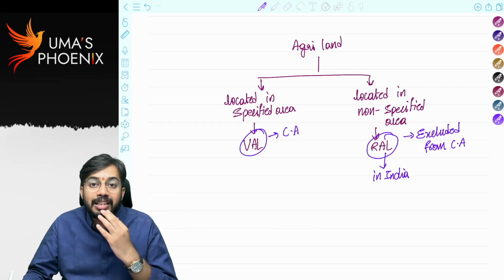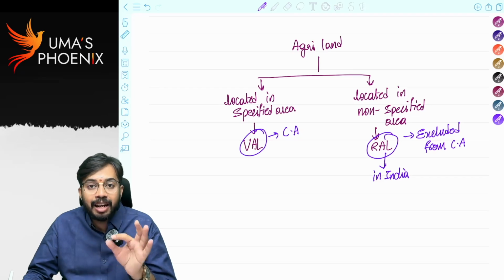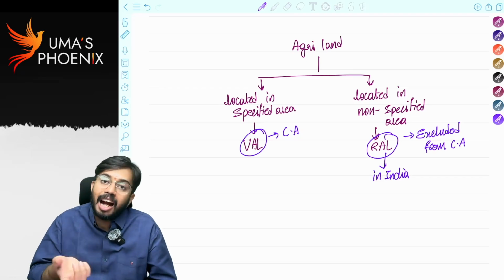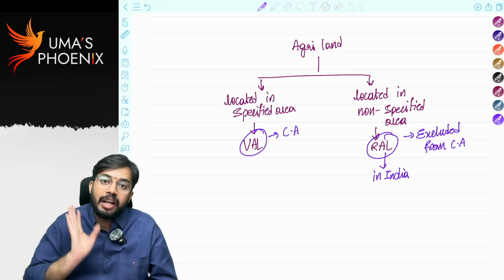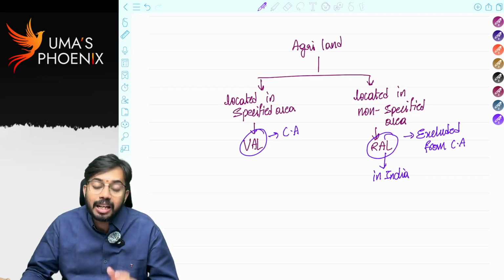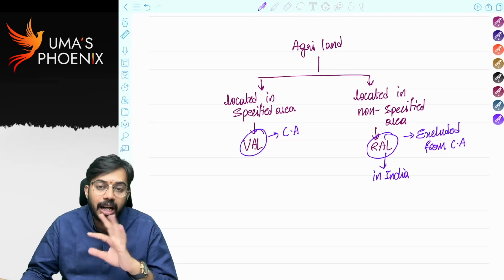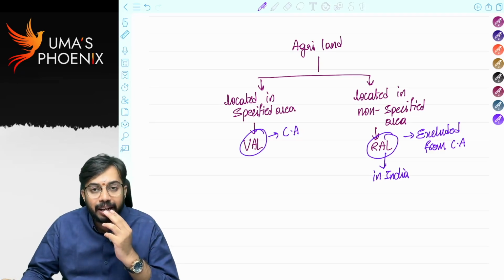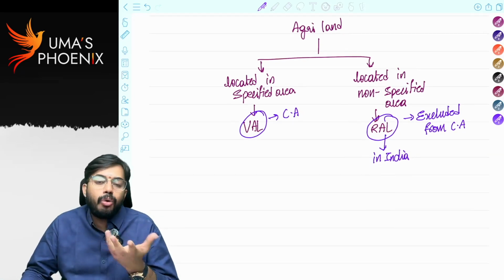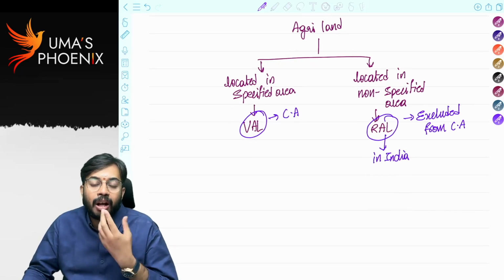Still, it is considered a capital asset only if the agricultural land is rural agricultural land and it is situated in India. Only then is it excluded from the definition of capital asset, and on sale of such rural agricultural land, capital gains are not required to be calculated. Sir, how do we know whether agricultural land is rural or urban?